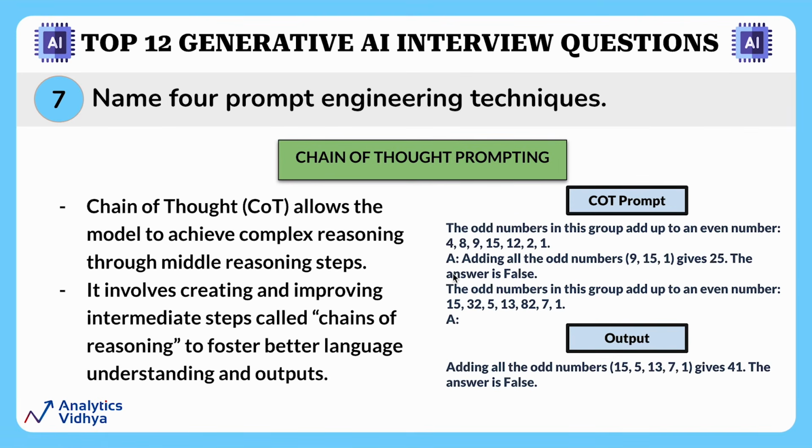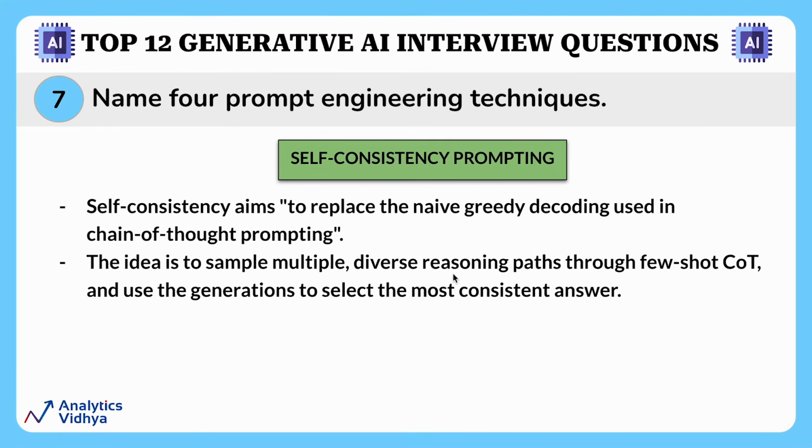All right, finally, we have self-consistency prompting. This basically builds on chain of thought prompting. Self-consistency aims to replace the naive, greedy decoding used in chain of thought prompting. Just imagine you are trying to write a story one sentence at a time, and each sentence is based on the previous one that you may have written. The way you are doing it right now is to write the next sentence without really thinking too much about how it fits with the previous one. That's what we mean by naive, greedy decoding.